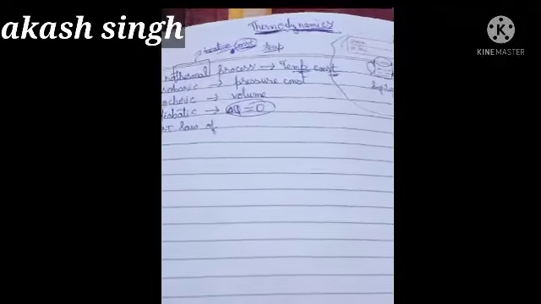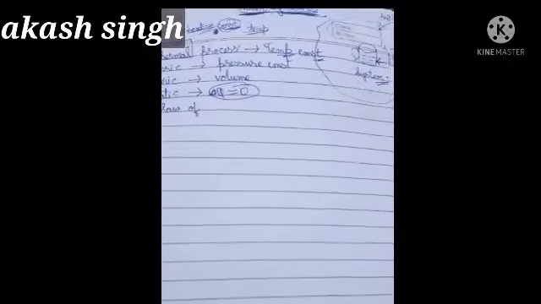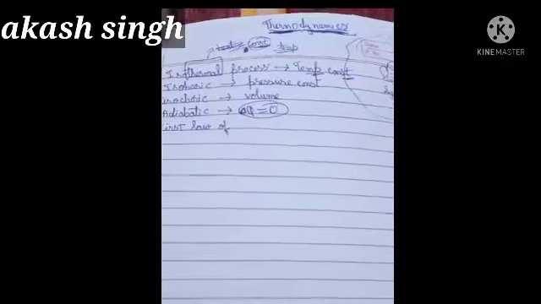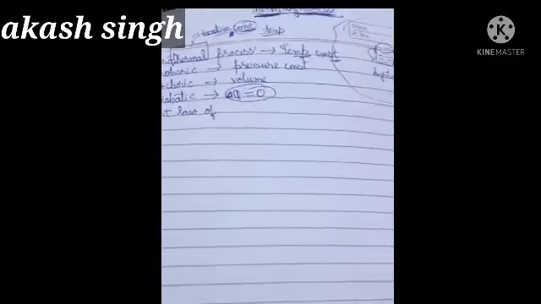Okay, and for example, if I take the example that a cup of tea is kept in a room, then the cup of tea is the example of system and the room is the example of surrounding.